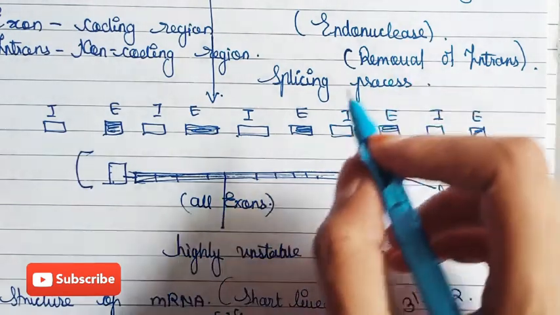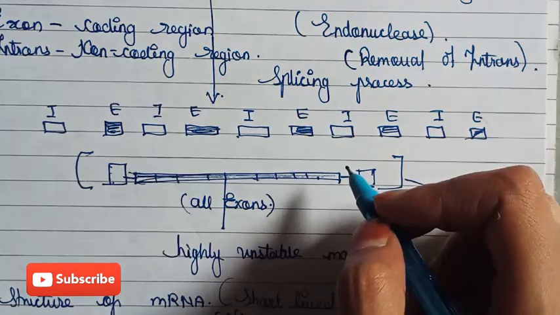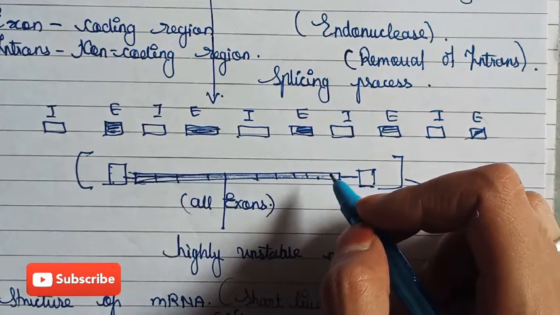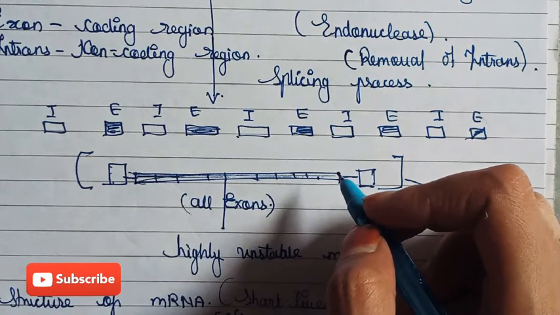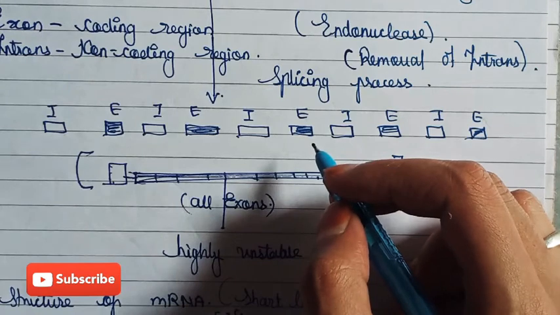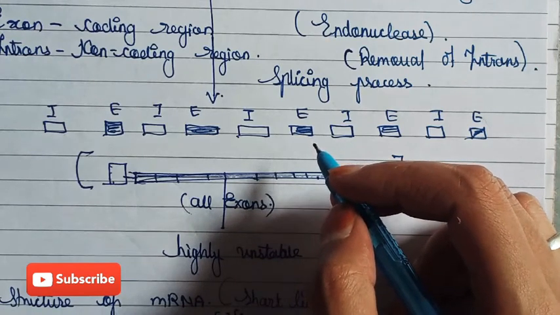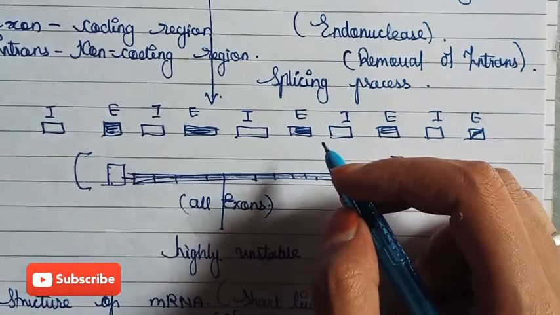So we will see and draw the structure of mRNA. Okay. Now we know that there is a difference between prokaryotic and eukaryotic cells. So we will draw the diagram and see how this mRNA is formed in prokaryotes and in eukaryotes. So we will see on the next page.